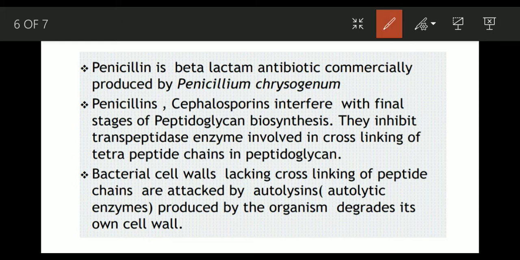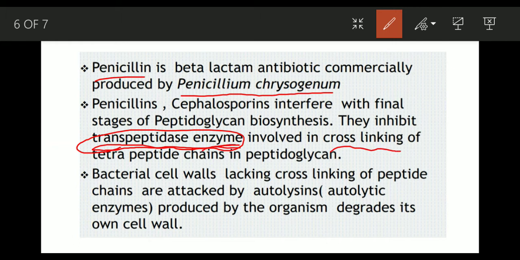As you can see, penicillin is an antibiotic that is produced by Penicillium chrysogenum, which is a fungus, and it interferes with the final stage of peptidoglycan biosynthesis. The mechanism of action of penicillin is that it inhibits the transpeptidase enzyme. This enzyme is very important for the formation of cross-links.